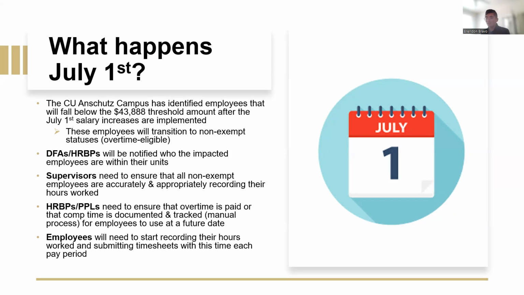Supervisors need to ensure that all non-exempt employees are accurately and appropriately recording their hours worked. HRBPs and PPLs need to ensure that overtime is paid or that comp time is documented and tracked for employees to use at a future date. Please also note that comp time needs to be tracked manually, and we'll be talking about that a little bit later in this presentation. For employees, you will need to start recording their hours worked and submitting timesheets with this time each pay period.